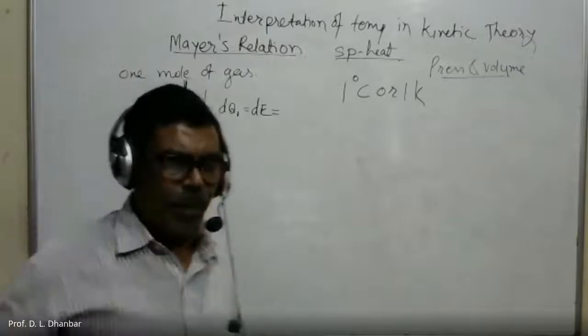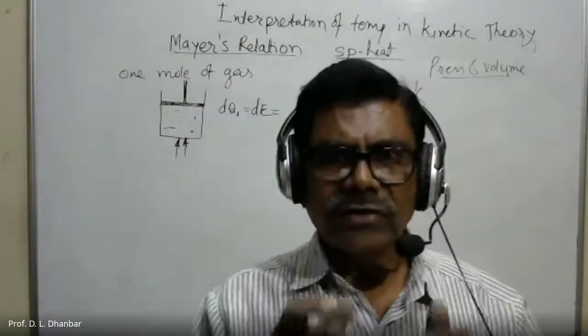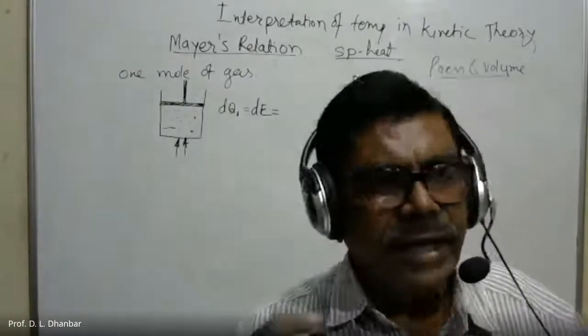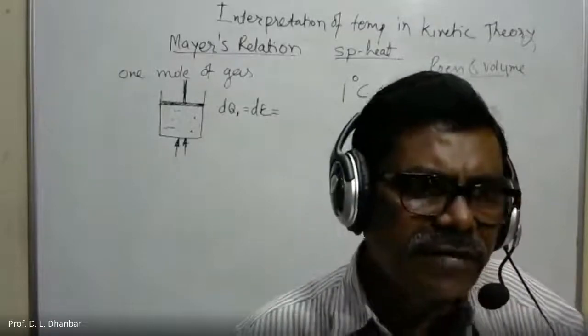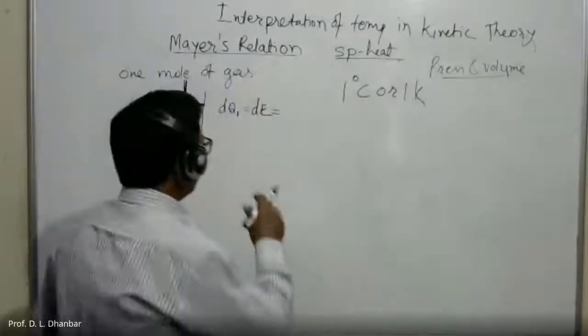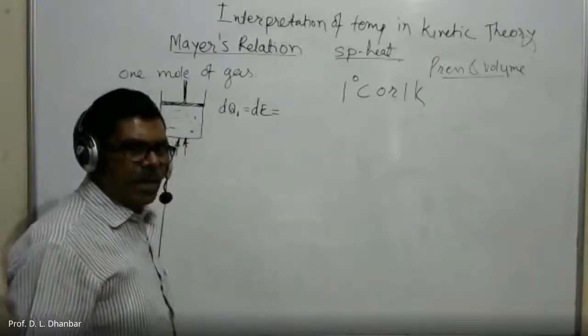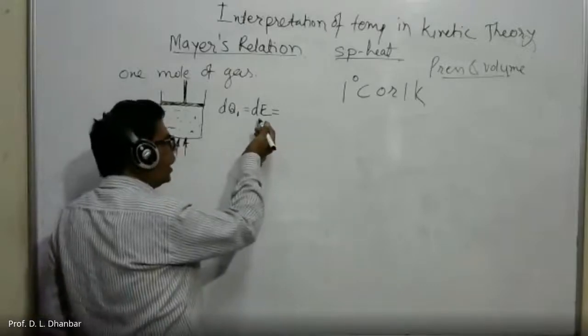Whenever we impart heat energy to any substance, the molecules receive the energy, and as they receive it, the internal energy of the molecules goes on increasing. We denote that by dE. So dQ1 is the energy imparted to the container, and dE is the internal energy.